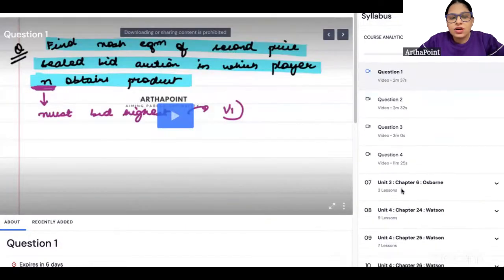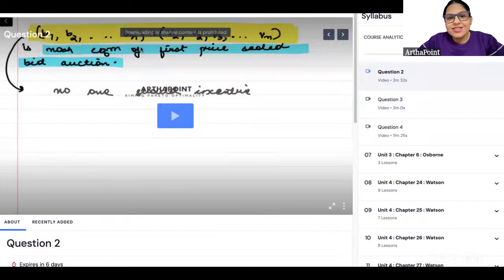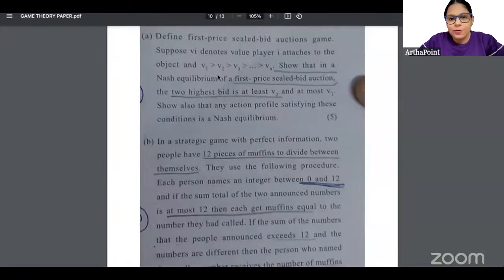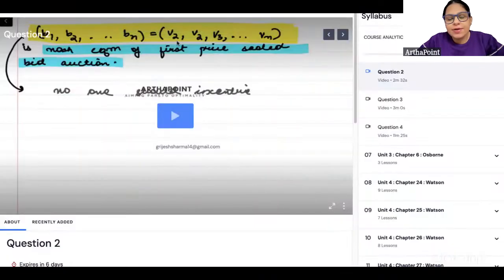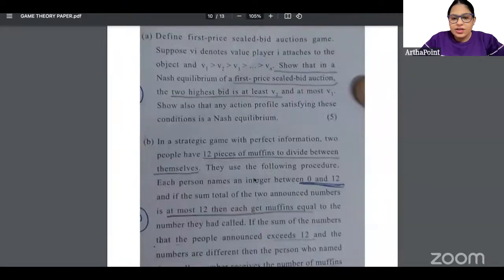And even if you look at the practice questions I had given you, find Nash equilibrium of second price sealed bid auction. Okay, show that this is the Nash equilibrium of first price. Exactly the question that has been asked in exam. तो देखो इन्होंने क्या बोला है, show that in Nash equilibrium of first price sealed bid auction the highest bid is at least V2. और यहाँ पे हमने highest 2 bid को V2 लेकर हमने solve किया है, right? So question 2 of the portal is what has been asked in exam. Absolutely the same question has been asked in exam, so it means that it is also done on the portal. ओके बेटा, अब इस पे आते हैं.